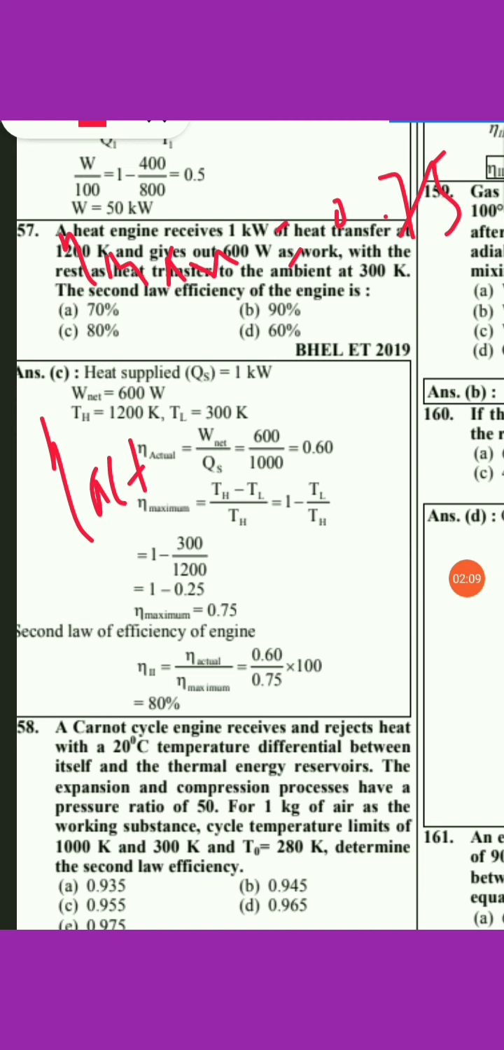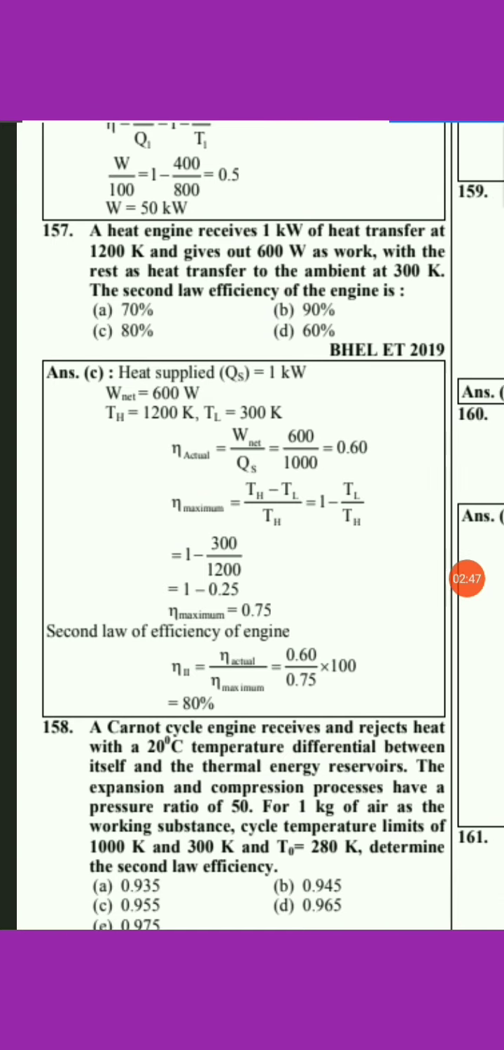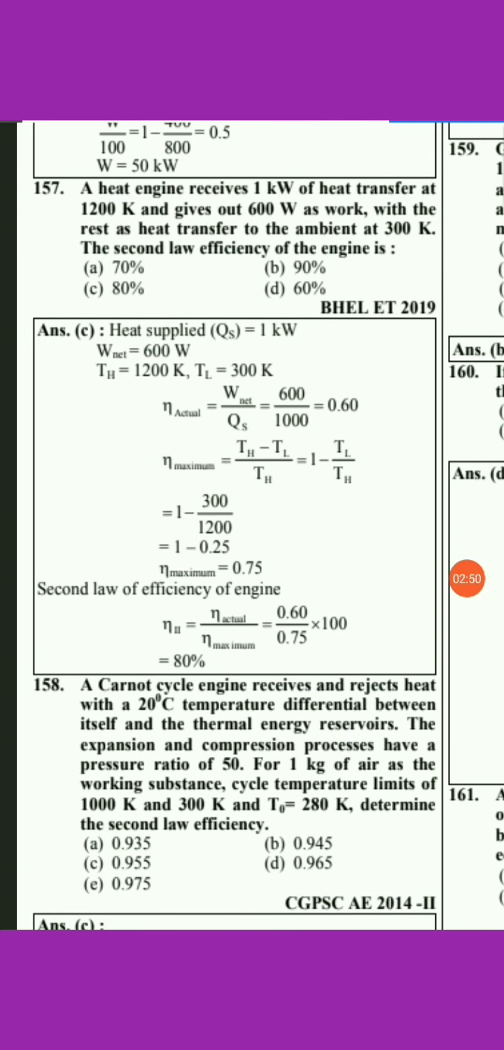The next, the actual efficiency. For actual efficiency, we should use the formula W upon Q1. So here W is 600, and the heat supplied is also given, 1 kilowatt of heat, that is 1000, so 0.6. So the actual efficiency comes out to be 0.6. The formula for second law efficiency is eta actual to eta maximum. Actual is 0.6, maximum is 0.75, so the second law efficiency comes out to be 80%. So option C will be the right answer.